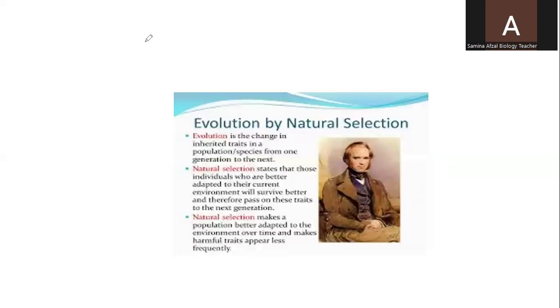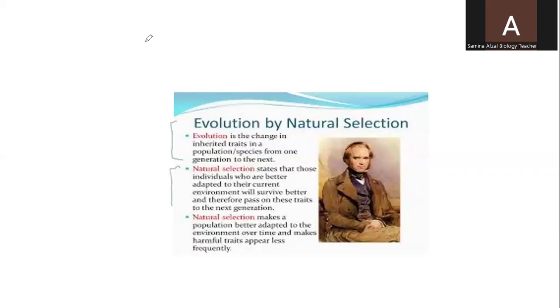Now, how evolution originates by natural selection. Evolution is the change in inherited traits in a population or species from one generation to the next. So evolution will take place generation after generation. So it will take many generations. And natural selection states that those individuals who are better adapted to their current environment will survive better and therefore pass on these traits to the next generation.